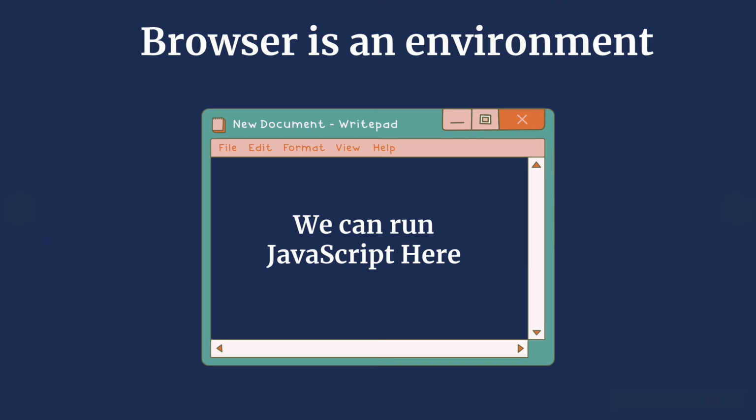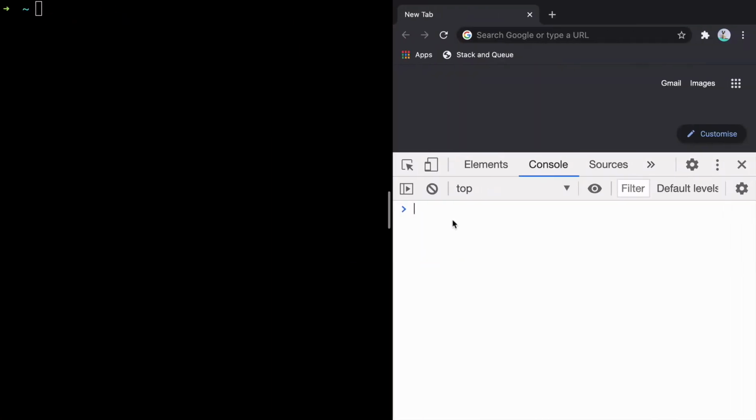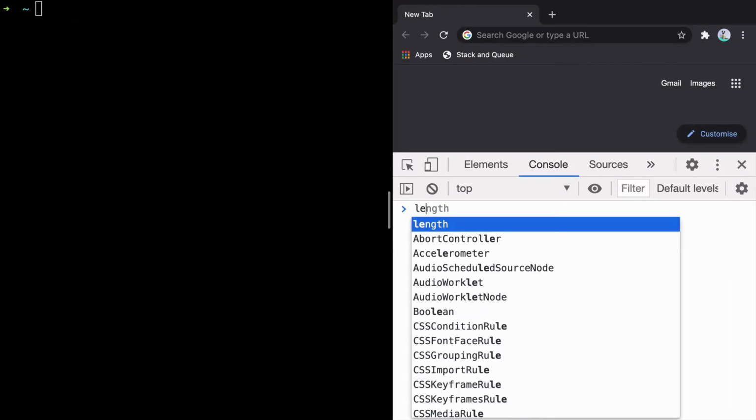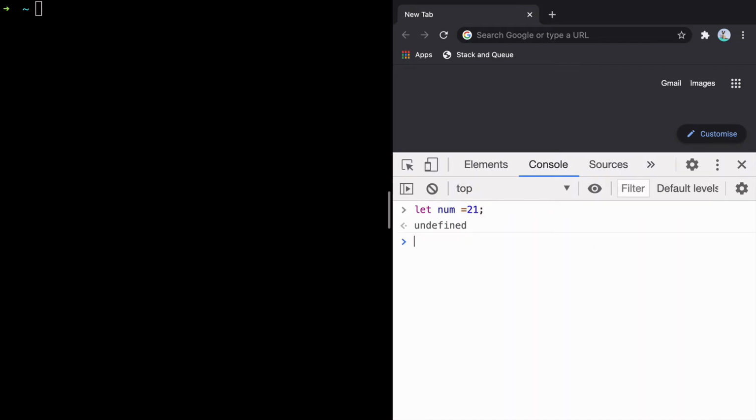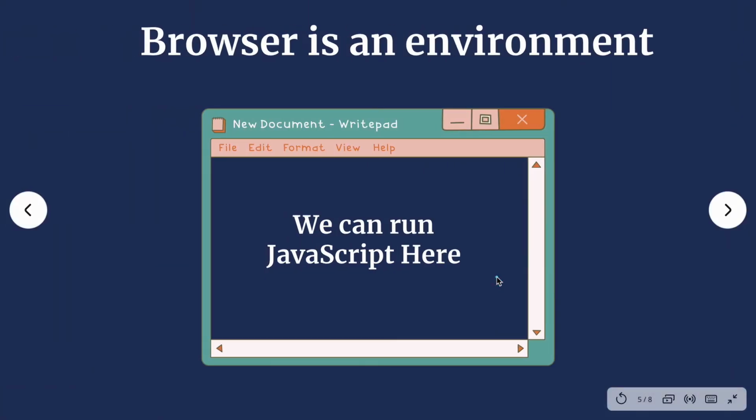Till now, what we have seen is we run JavaScript in the browser, right? You write the code for browser and you open and test it in browser. So we know that browser can run JavaScript. So browser is also an environment. So we can run JavaScript here. To check it, you can just open browser anytime and start writing JavaScript like let num is equal to 21. I'm defining a variable named num and the value of 21 being assigned to it. So you're running JavaScript in an environment and this environment itself is browser.